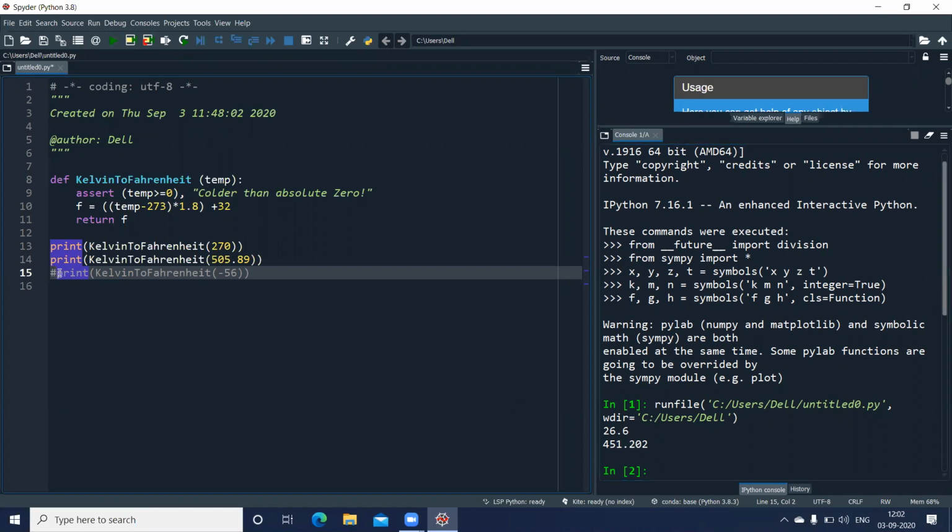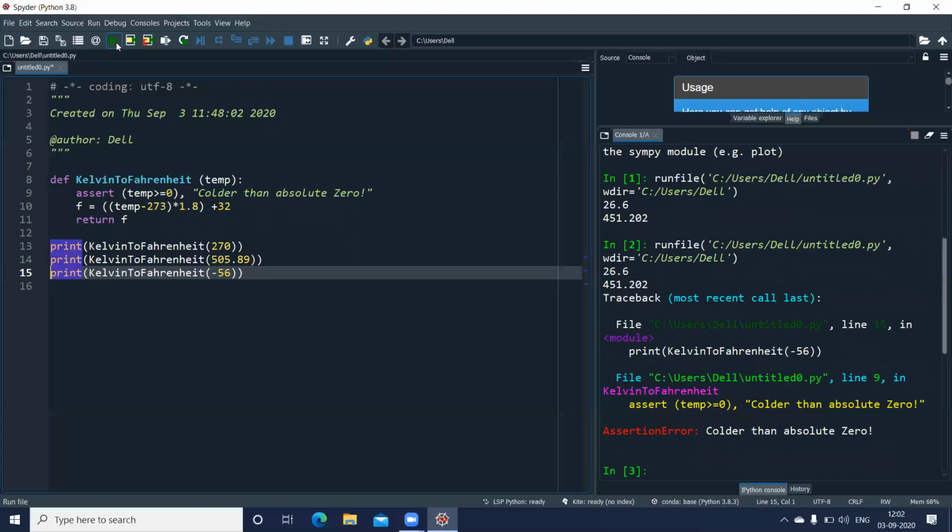Now let me remove this comment and execute this. Here you can see what is happening: the error, AssertionError, has been raised, and the message which we had given, colder than absolute zero, has been displayed here.